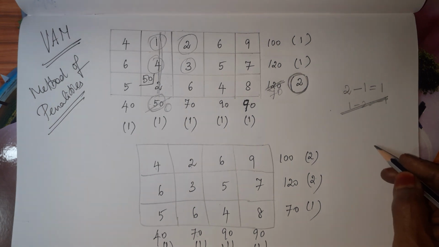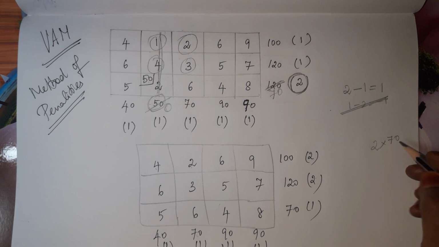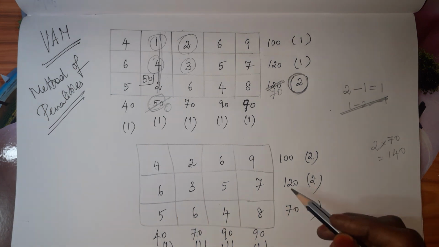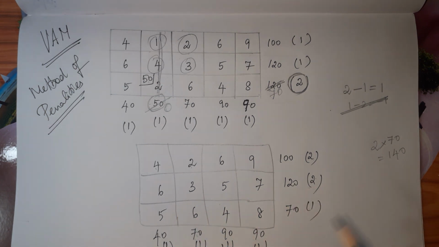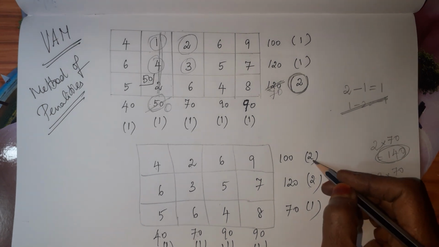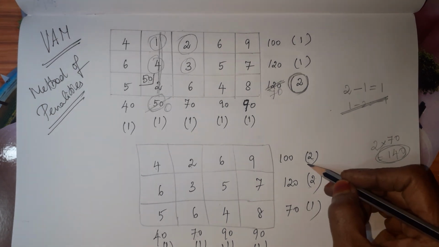So if I take this 2, 2 is the cost, and the allotment I am going to make is 70. So 140. If I take this other 2, 3 is the minimum, and 120, 70, 70 only I can allot. So 3 into 70, it is 210. We are going to find the minimum cost, no. So this is the minimum. So this belongs to this 2. So better we can take this 2.